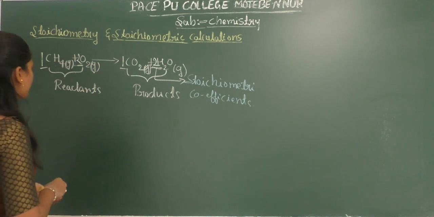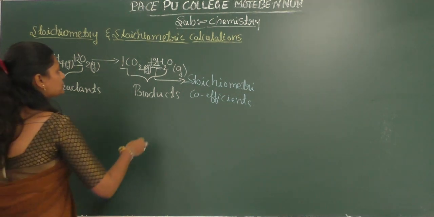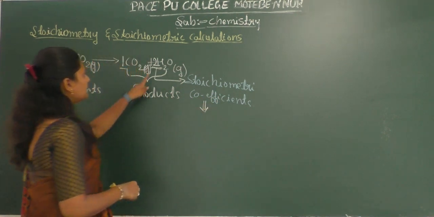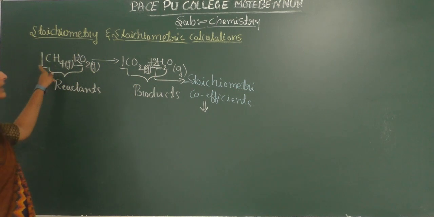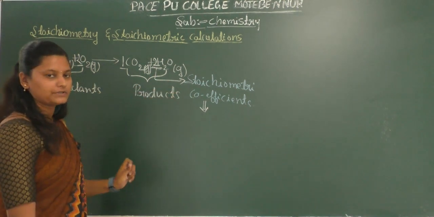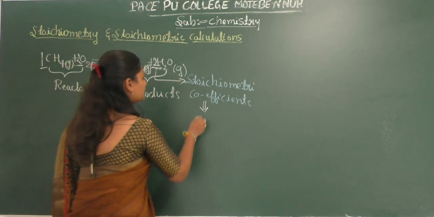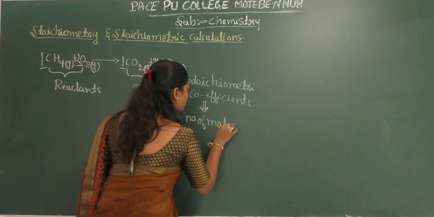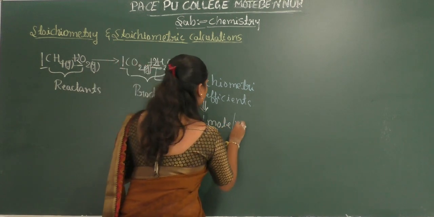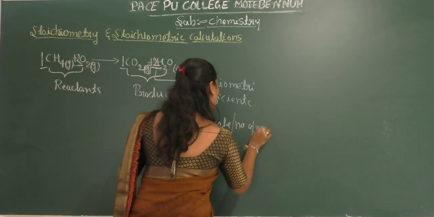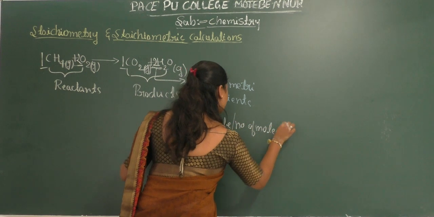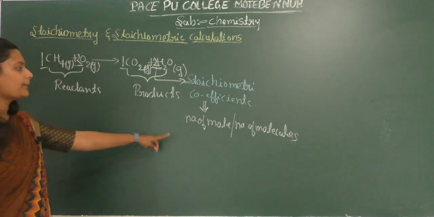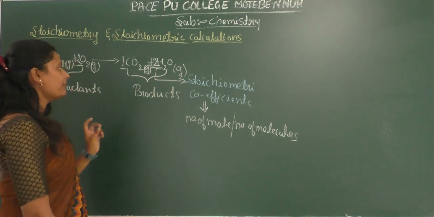Here we said 2, 1, 2, 1 are the stoichiometric coefficients. They represent the number of moles or the number of molecules.